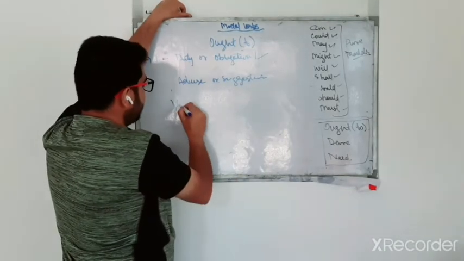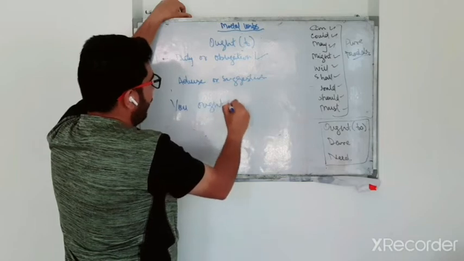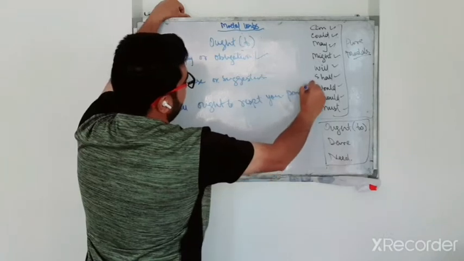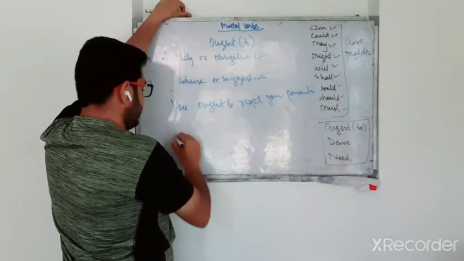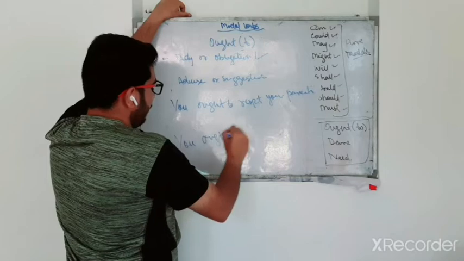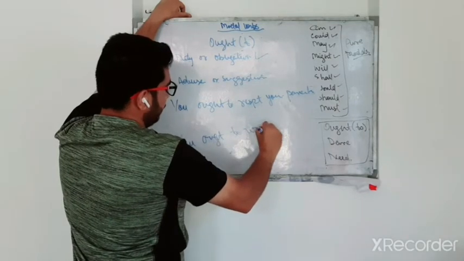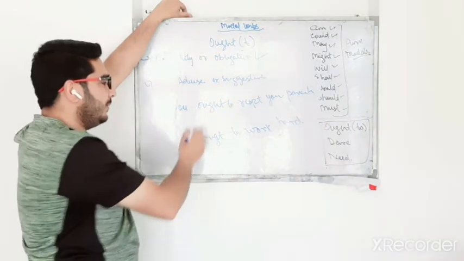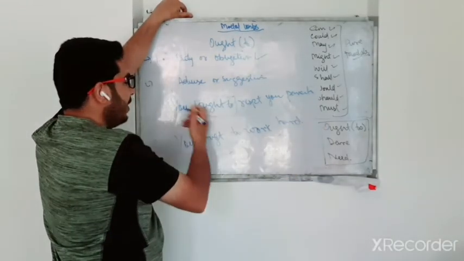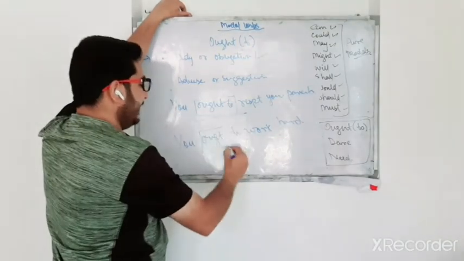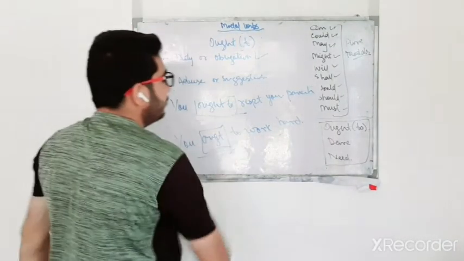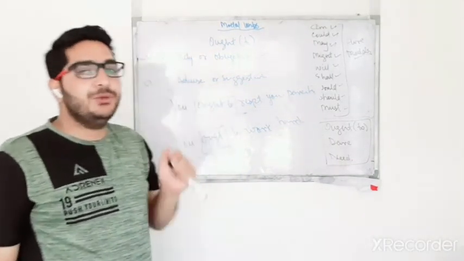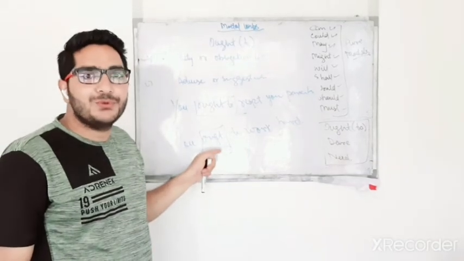For example, you ought to respect your parents. For example, you ought to work hard. So now what is the difference? For example, you are asked a question in the exam: "You dash dash respect your parents," and another question is "You dash dash to work hard." Now the question is, what will you use, should or ought?